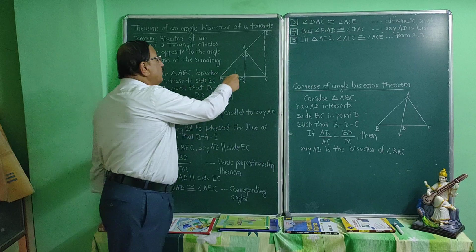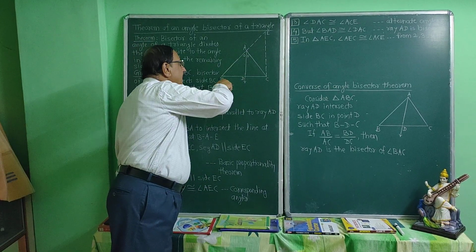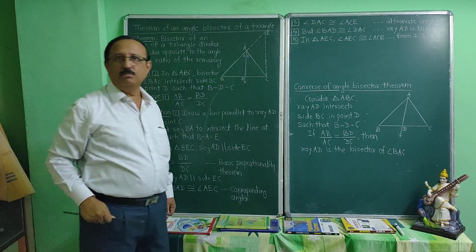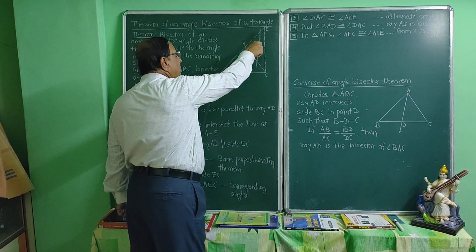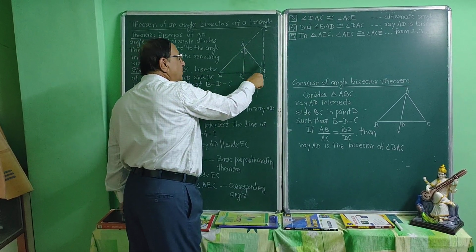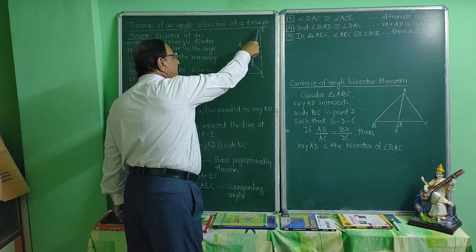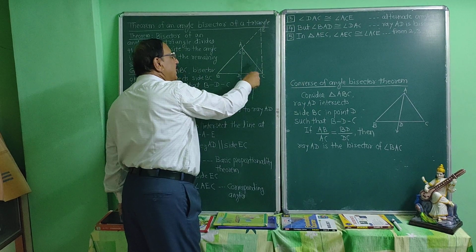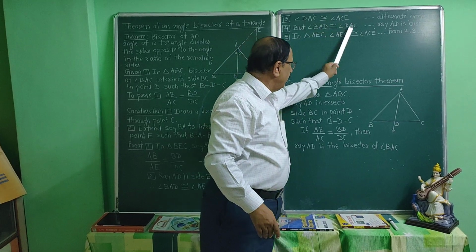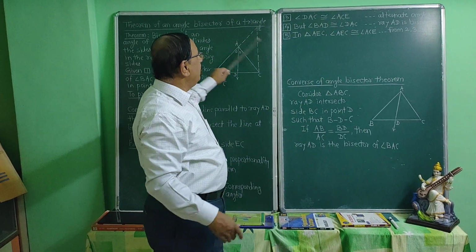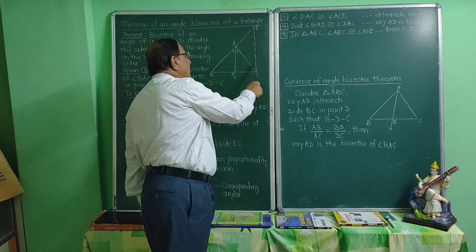But these two angles, BAD and DAC, are also congruent. Why? Because ray AD is the bisector of angle BAC. BAD is congruent to DAC, DAC is congruent to ACE, and if these two angles are congruent, then angle AEC is also congruent to angle ACE. Therefore, in triangle AEC, angle AEC is congruent to angle ACE.